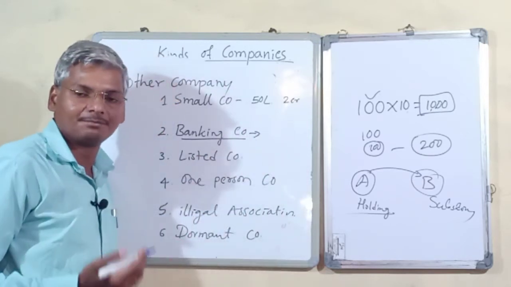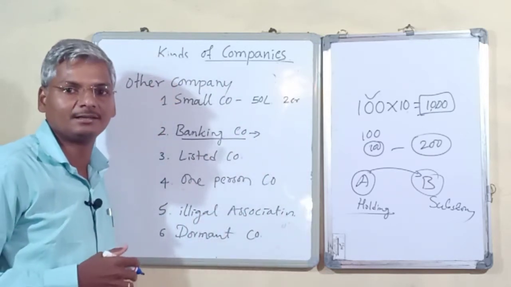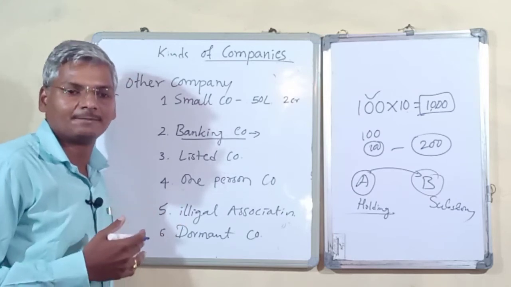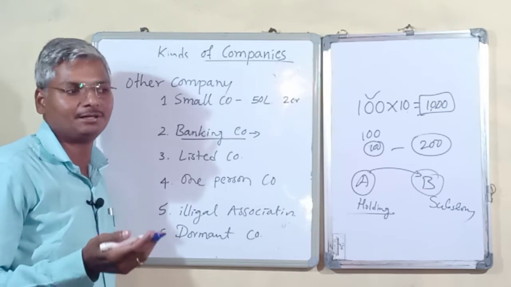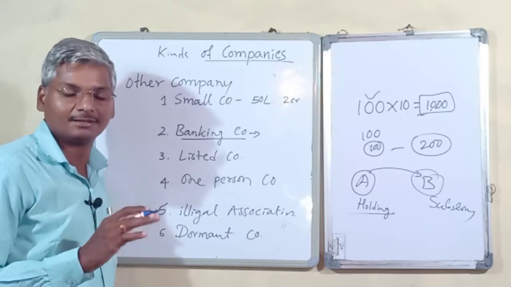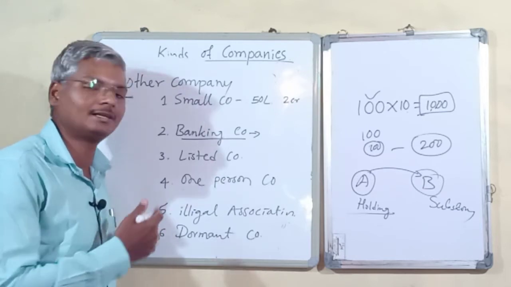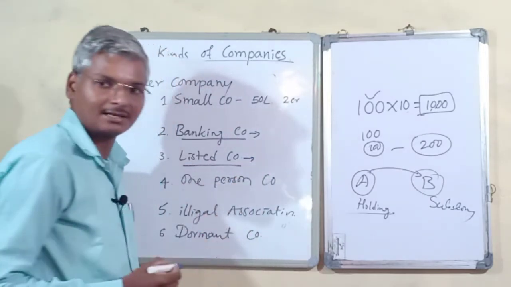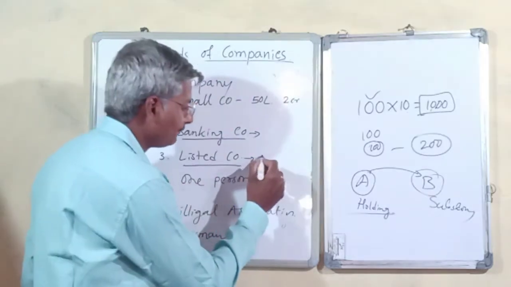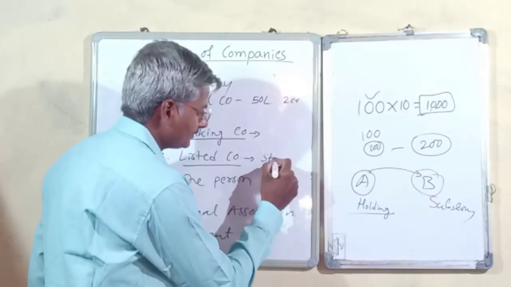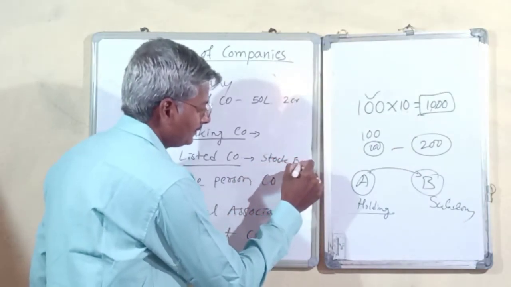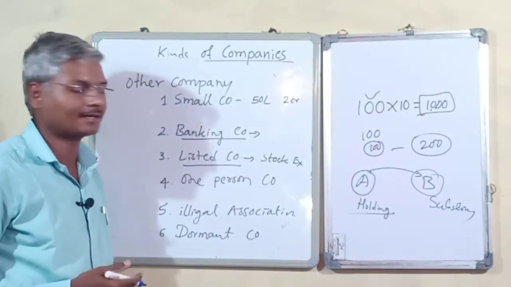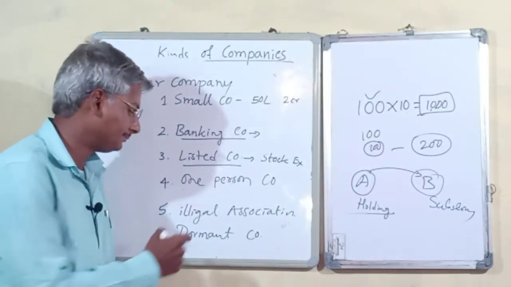Banking companies are companies which mainly collect deposits from the public and lend money to the public in different ways for different interest. Listed companies are companies which are listed with stock exchanges.